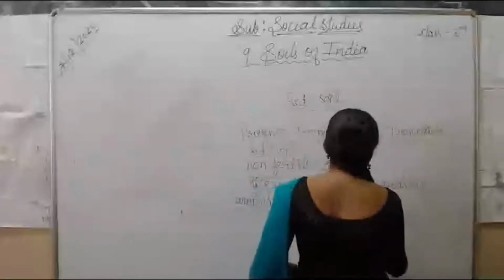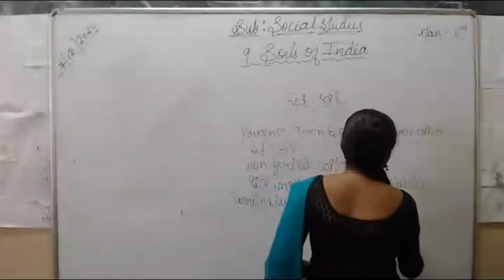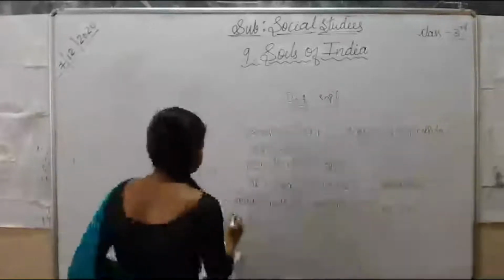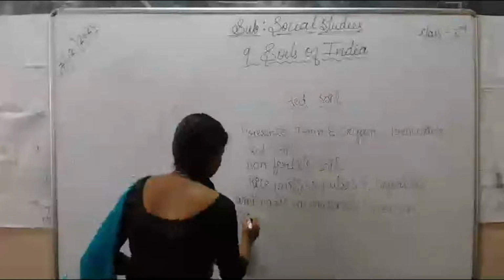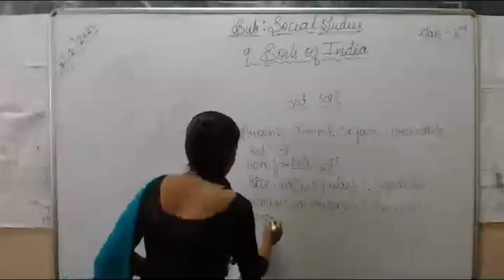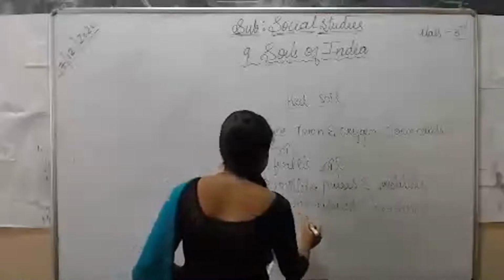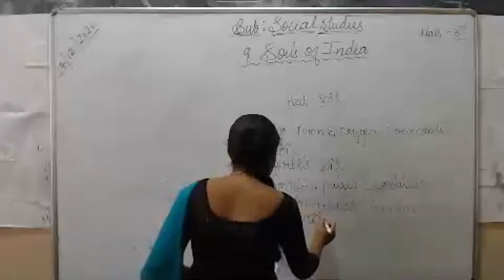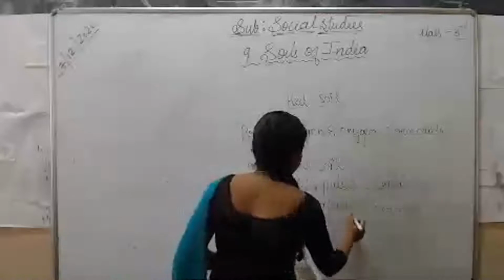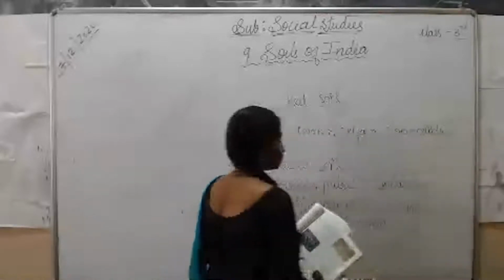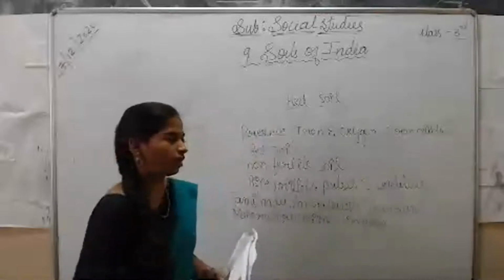In these states you can find the red soil.